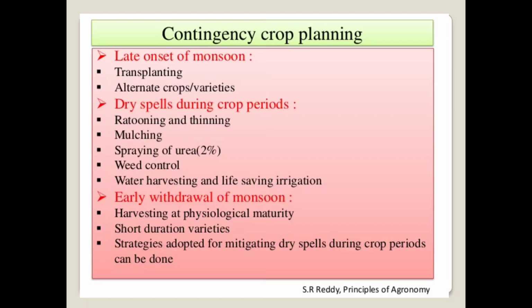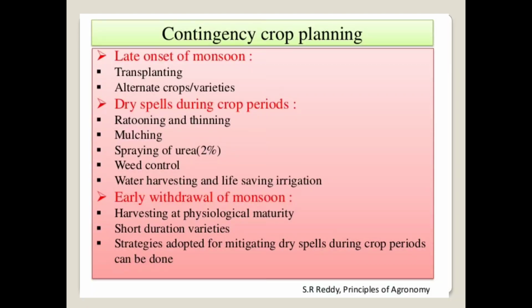Then timely weed control is also essential in the dry spell which occurs during the crop period. If the weeds are controlled in time, the transpiration losses are minimized, as well as the crop and weed competition in that crop plot. Then water harvesting and life saving irrigation also play a very important role if a dry spell occurs during the crop period.